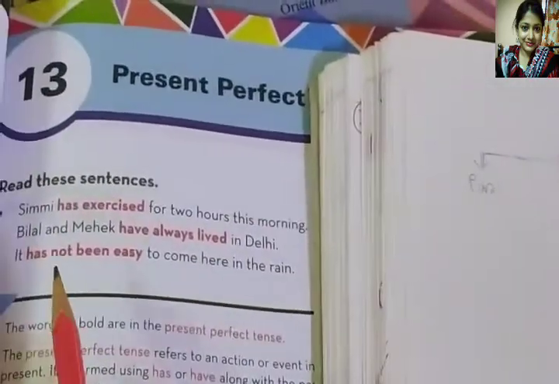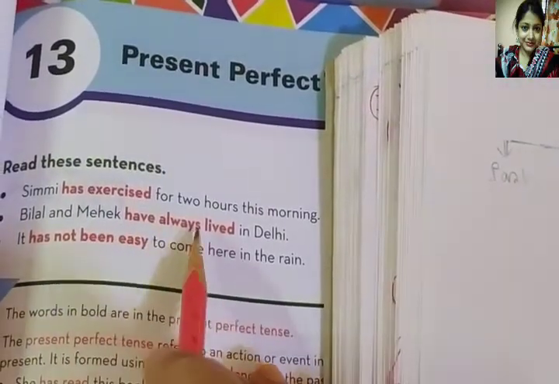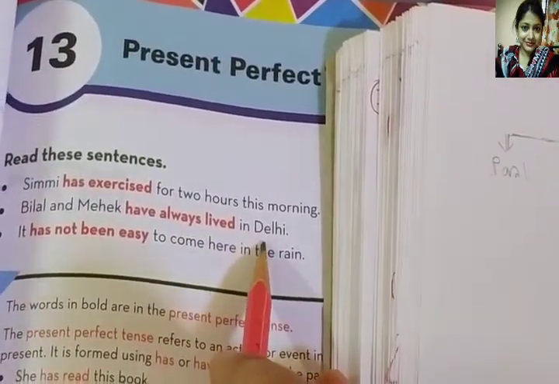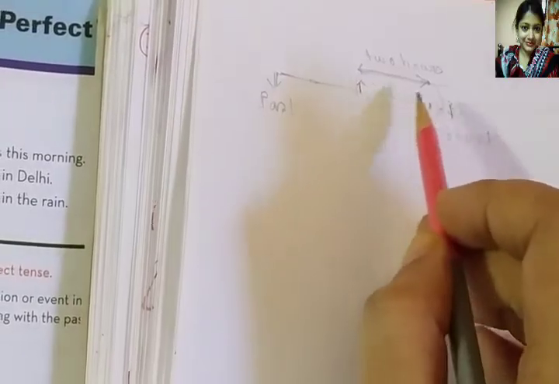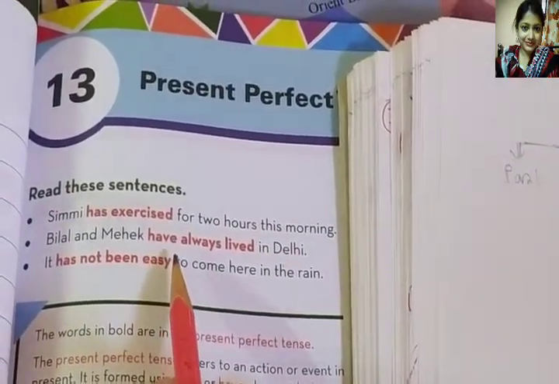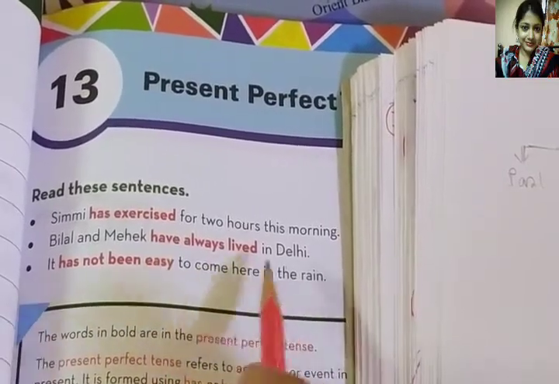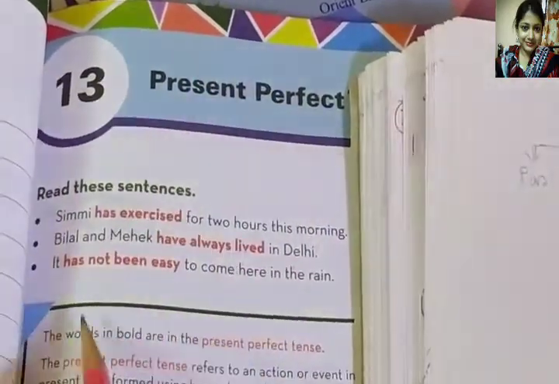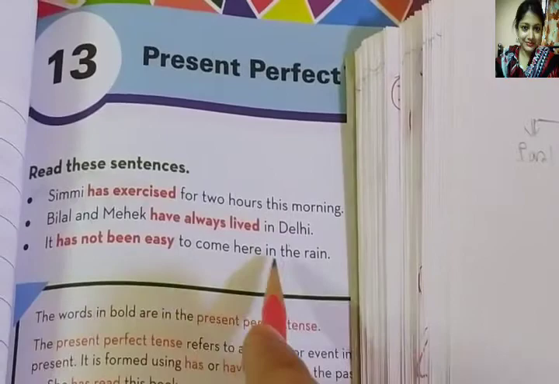Next, Bilal and Mehek have always lived in Delhi. Few years ago Bilal and Mehek lived there, but now they don't live in Delhi. It has not been easy to come here in the rain.